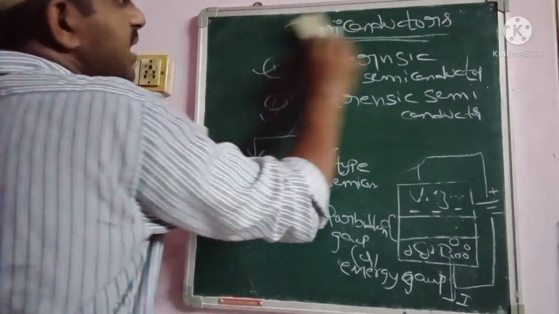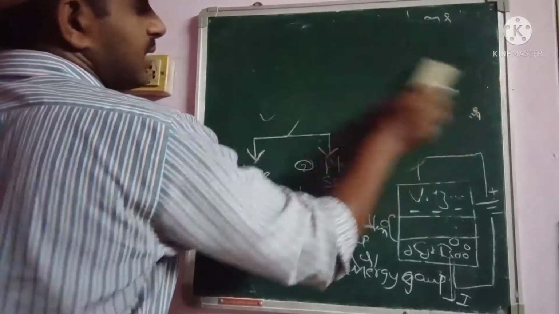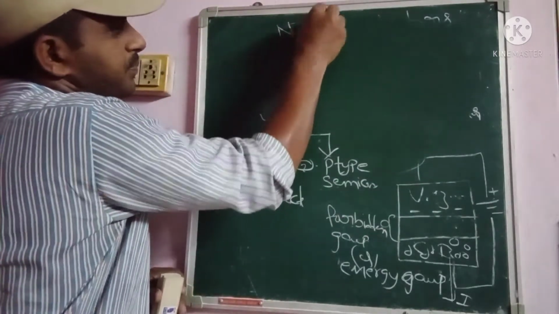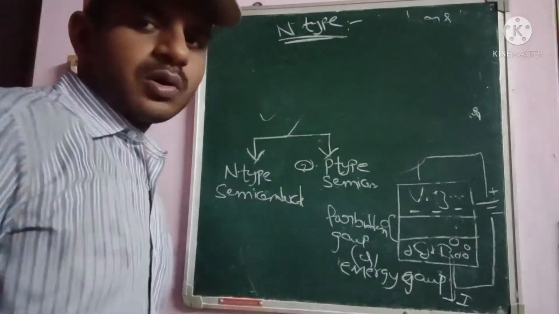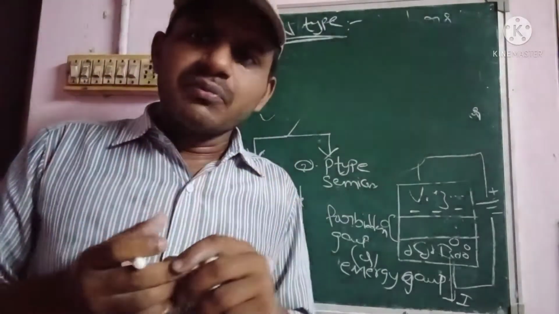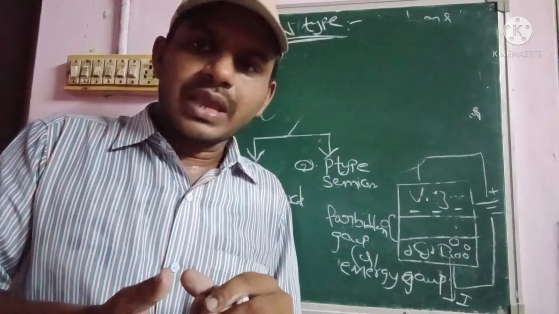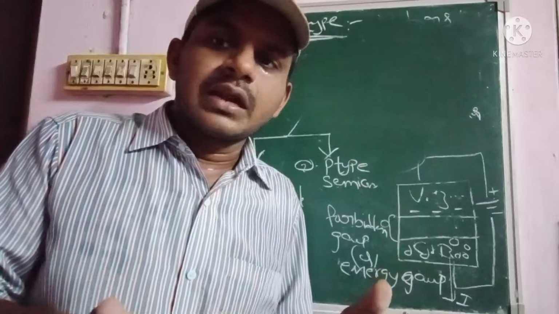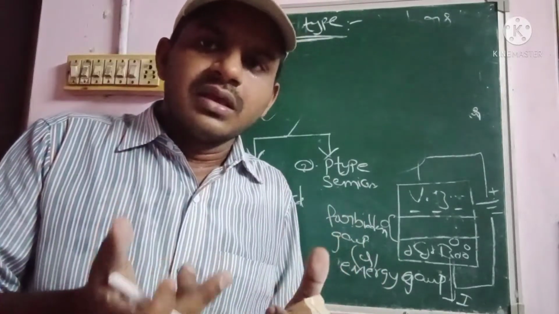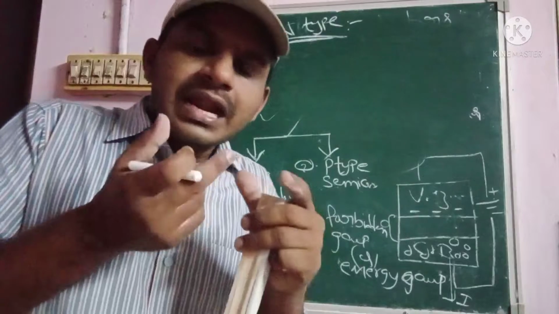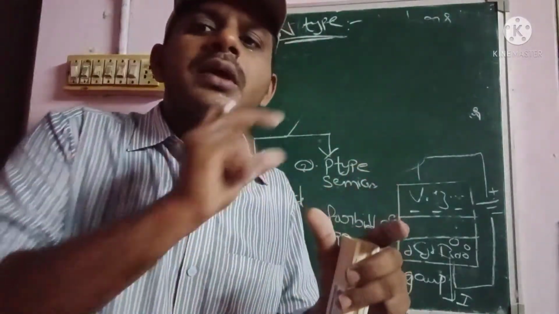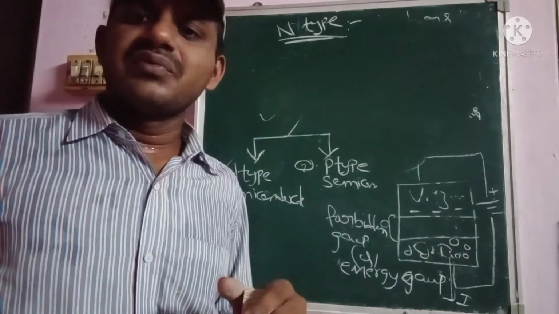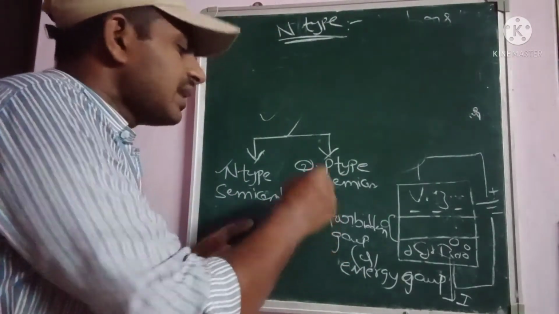So in the n type semiconductor, what happens here? When small pentavalent impurities are added to the pure semiconductor, then only it is called an n type semiconductor material.